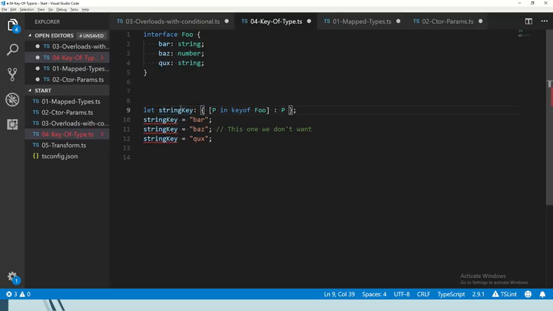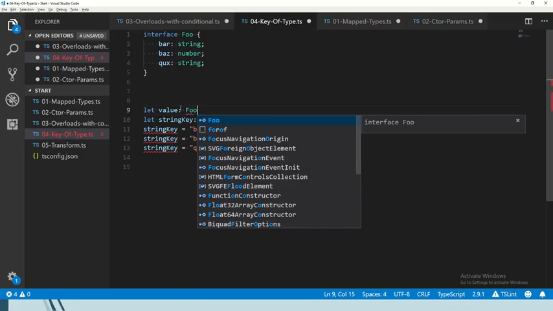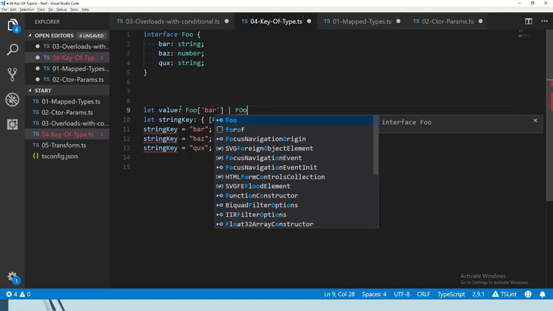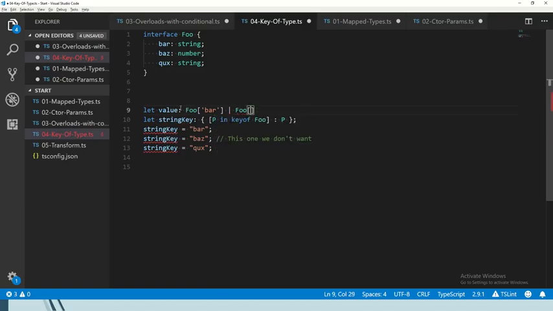Okay, that's interesting. Let's also do something else with foo. Let's see if we can get what would be a valid value of foo. What could be one of the values of one of the properties of foo? Any one of them. So it's either string or number, right? How would we actually get that extracted from the interface and not specified manually? Well, we could say foo of bar, or for example foo of, well, that sucks to write. Too much. Maybe we can write it all in here.